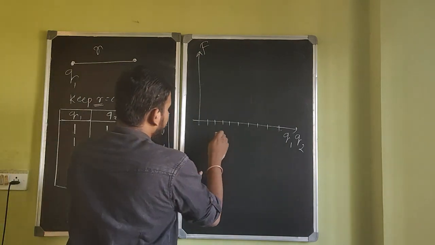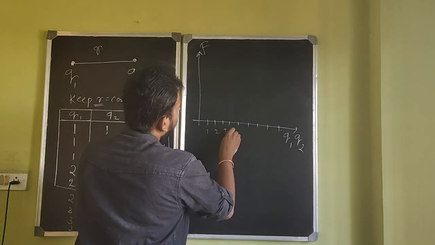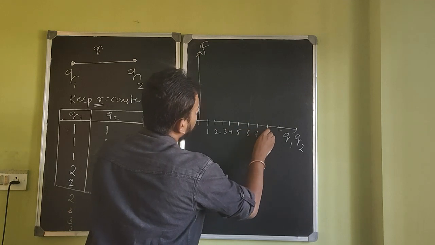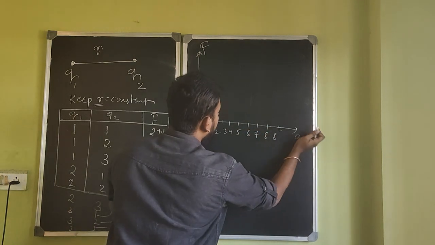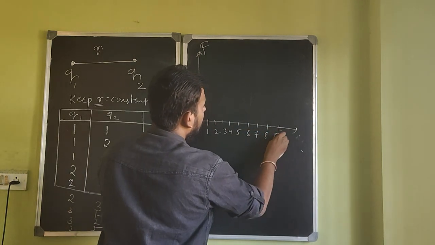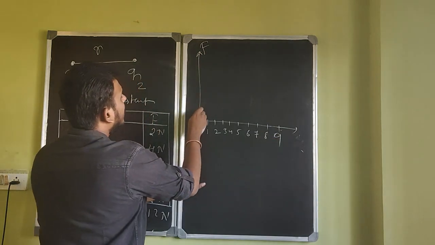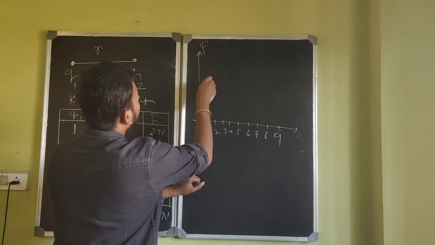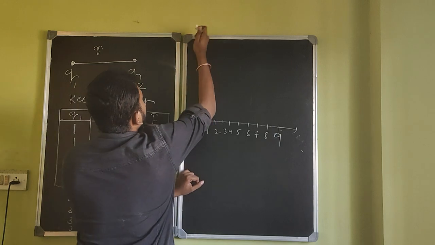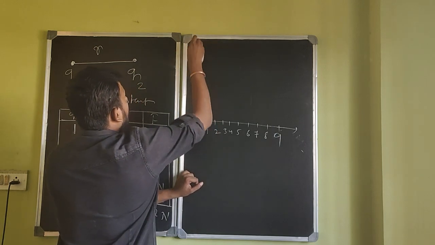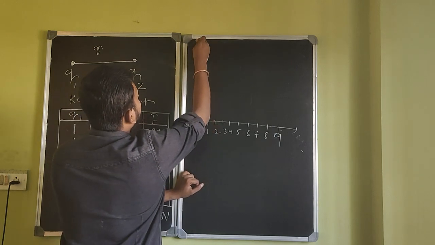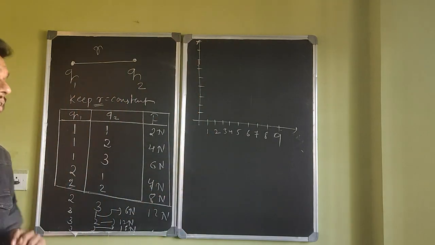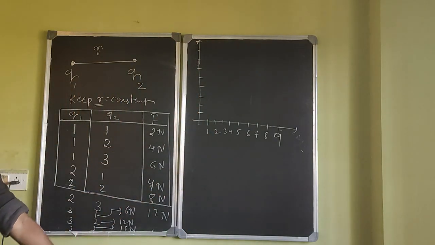So this is 1, 2, 3, 4, 5, 6, 7, 8, 9, right? And my y-axis should contain 2, 4, 6, 8, 10, 12, 14, 16, 18, right? Let's see, let me plot these values.